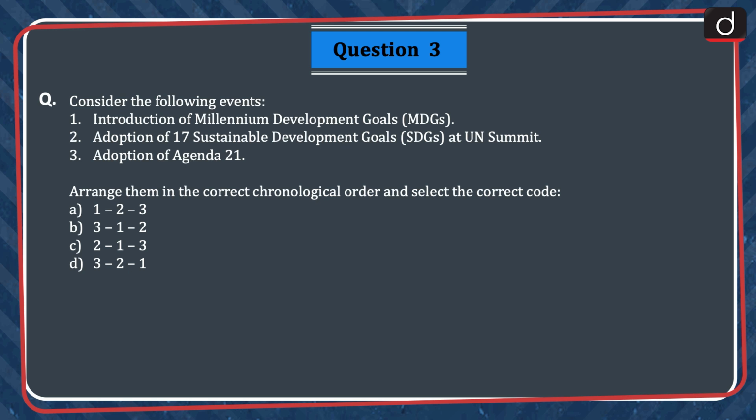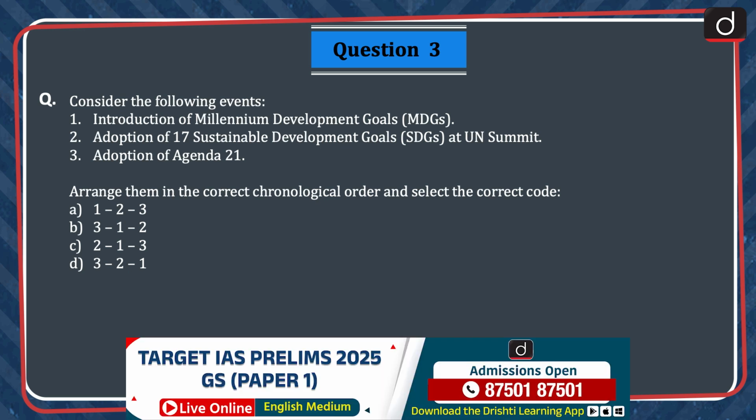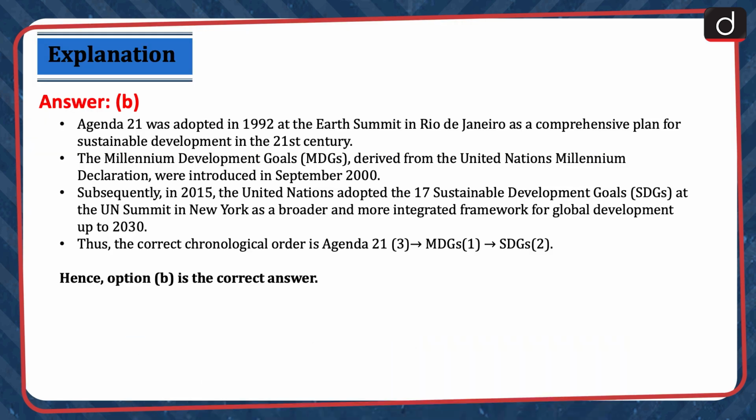Arrange them in the correct chronological order and select the correct code. A. 123, B. 312, C. 213 and D. 321. The correct answer is option B.